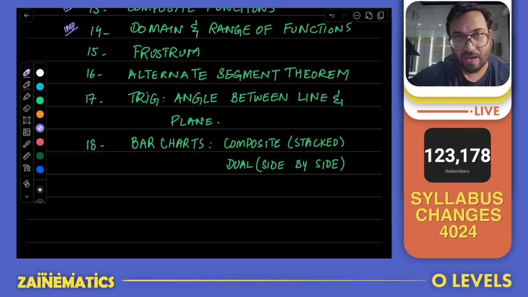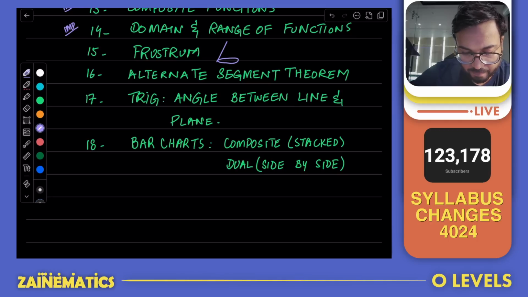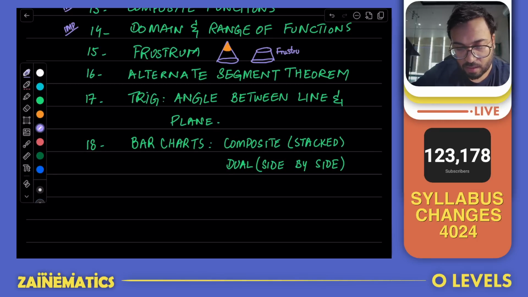Number 15 is something that they used to test without calling it a name, and there are many past paper questions where we have a frustum, but they never named it as a frustum. So what is a frustum? It's mensuration, basically. If you imagine you have a cone and you cut the top part of it out, if you have a bigger cone and you cut a smaller cone out of it, the shape that remains is called a frustum. So now onwards, it's going to be called a frustum.